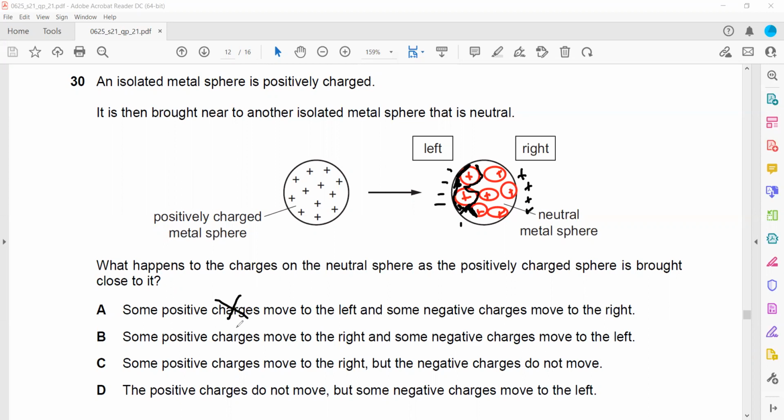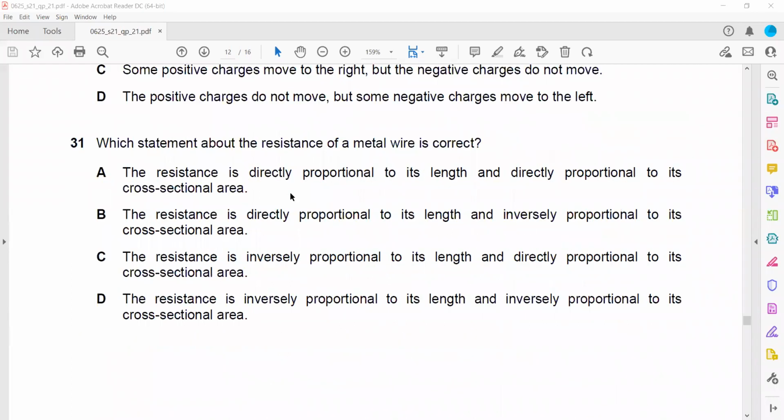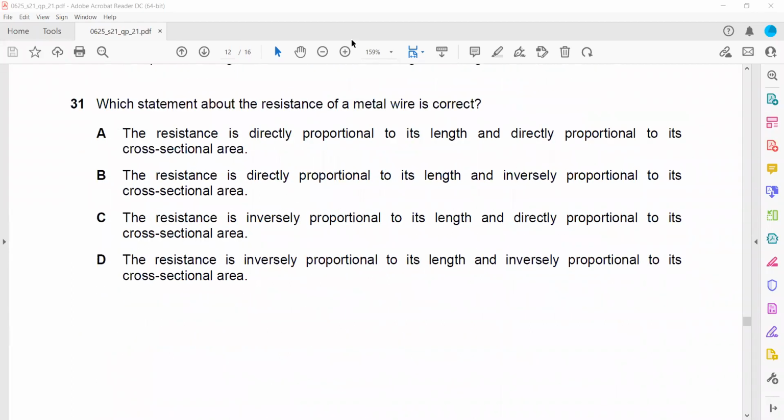Which statement about the resistance of a metal wire is correct? We know resistance is directly proportional to length and inversely proportional to the area of cross section. That's why B is the right answer. So it's a straightforward question.